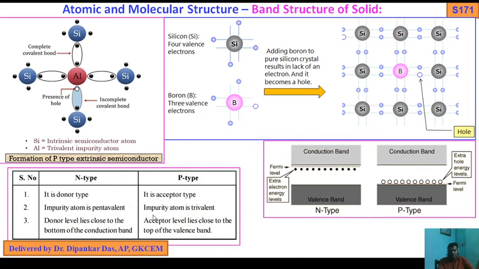Before discussing the next points in the next slide, again I tell you, this is the p-type semiconductor. So here you see boron uses 3 valence electrons to form 3 covalent bonds, like aluminum. But this is the 1 electron bond or hole, presence of hole. This is the incomplete covalent bond. Okay, and this is the donor type, this is the acceptor type. Impurity atom is pentavalent, impurity atom is trivalent. Donor level lies close to the bottom of the conduction band, and acceptor level lies close to the top of the valence band.